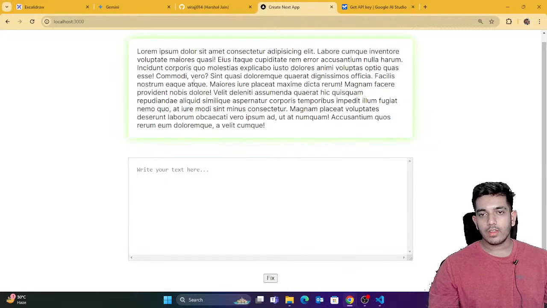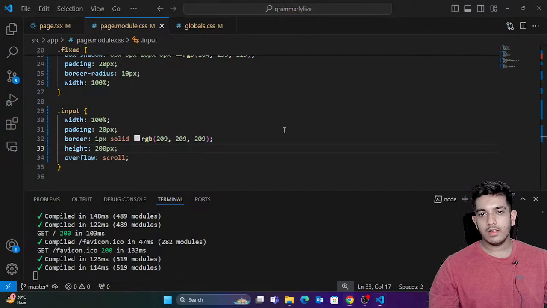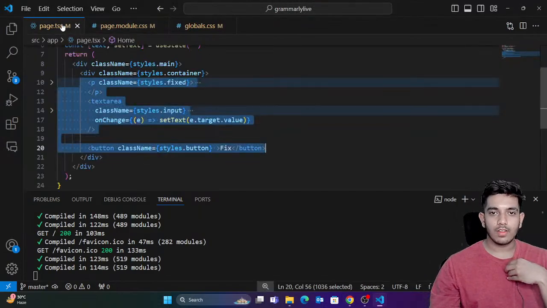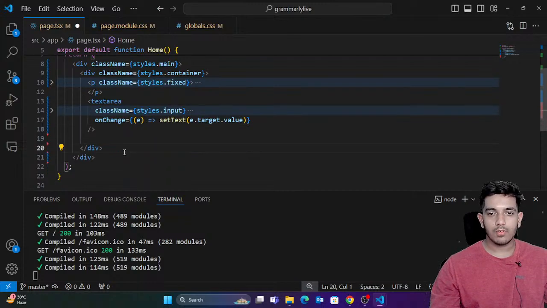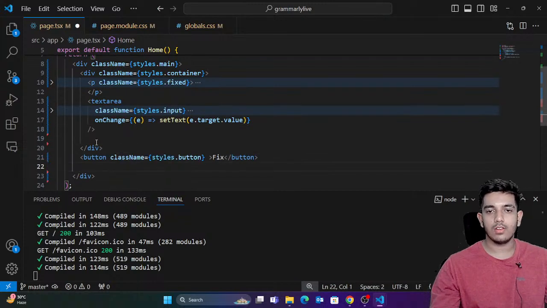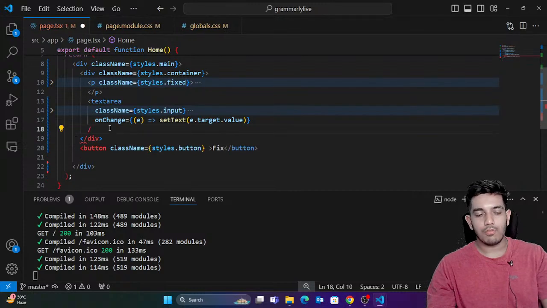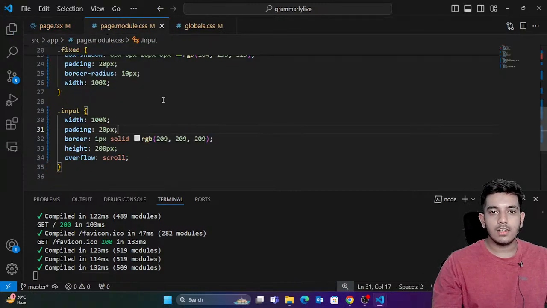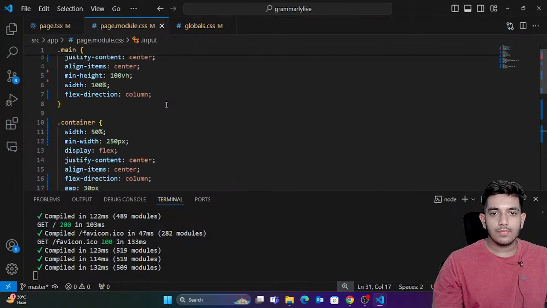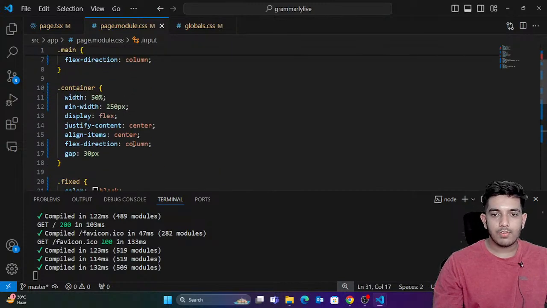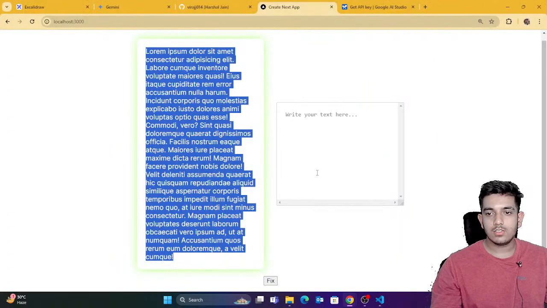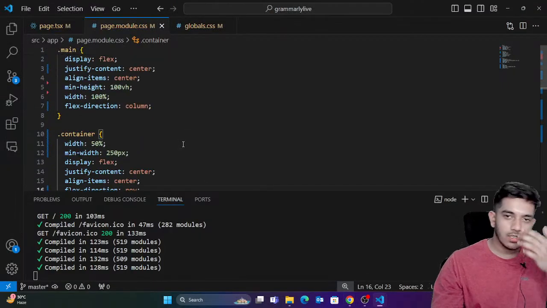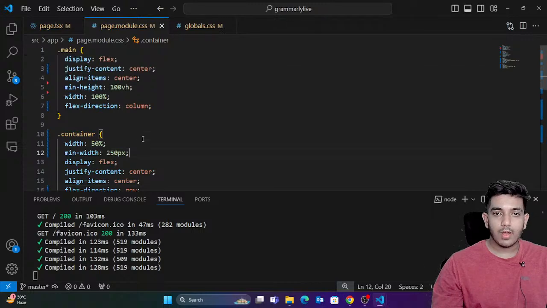We can actually do one thing. Let me just do one thing. Instead of this button here, we are just going to change some style. Let me just change the style. Perfect. So I'll just say that this container's flex direction is row. So you can see that these two things are in a row. I'm simply going to say that the height taken by these two